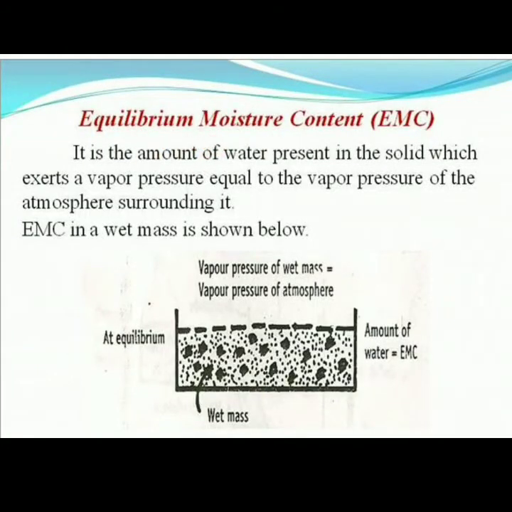Next point is equilibrium relationships. In that, the first point is equilibrium moisture content. So what is meant by equilibrium moisture content? It is the amount of water present in the solid which exerts a vapor pressure equal to the vapor pressure of the atmosphere surrounding it.